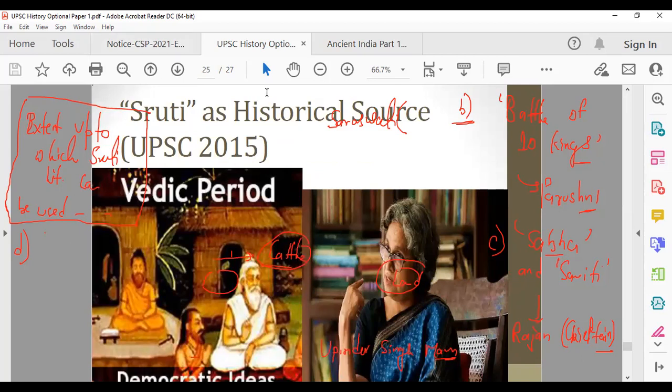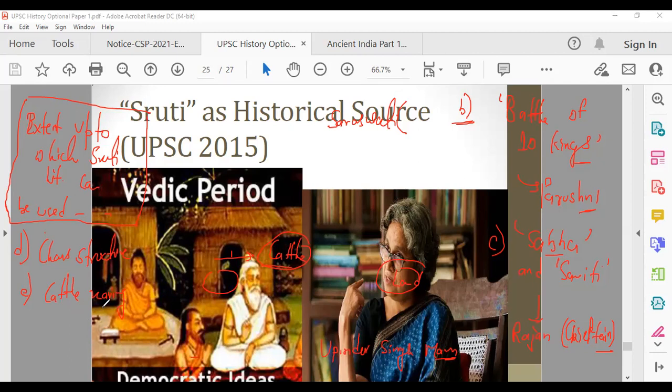Then here we're talking about class structure. The class structure part, you can always gauge by reading the early and later Vedic text, according to Upinder Singh ma'am. Then the last part is the next part by which you can use cattle rearing references, then agriculture, slavery, etc. These all points are there in these Vedas. So references of cattle rearing and agricultural activity shed important light on the socio-economic life of contemporary society.